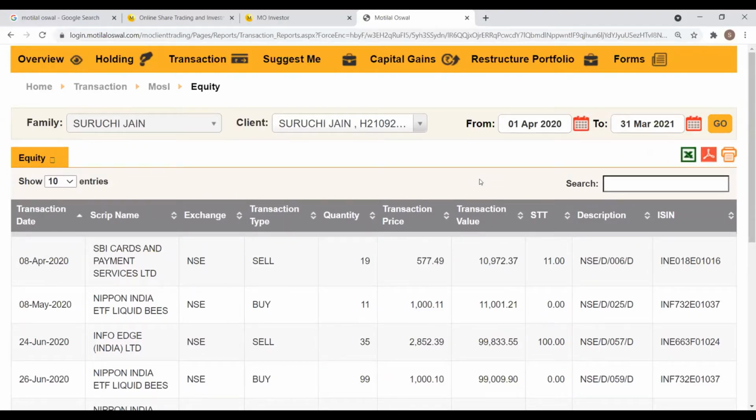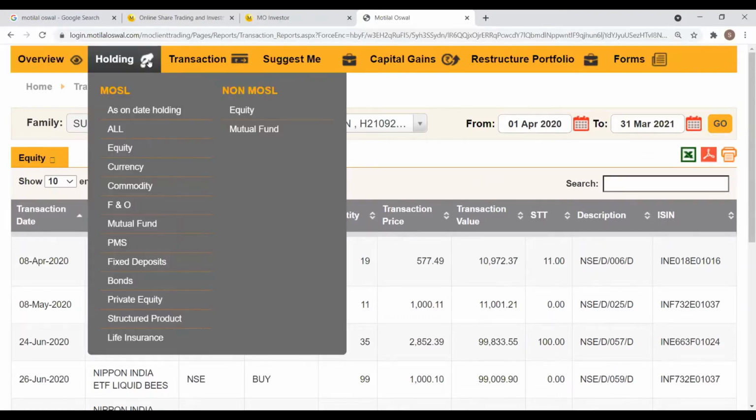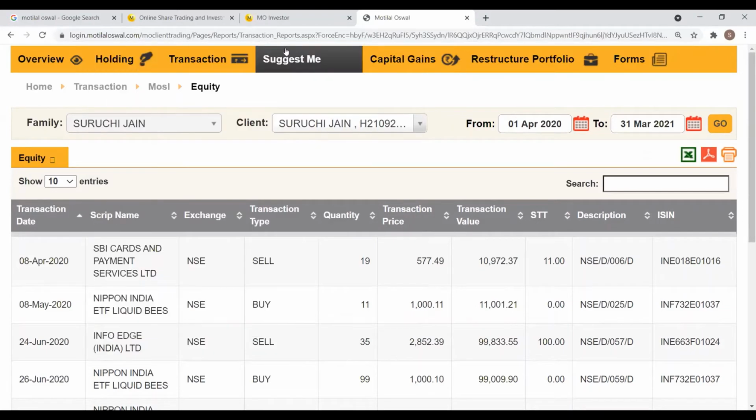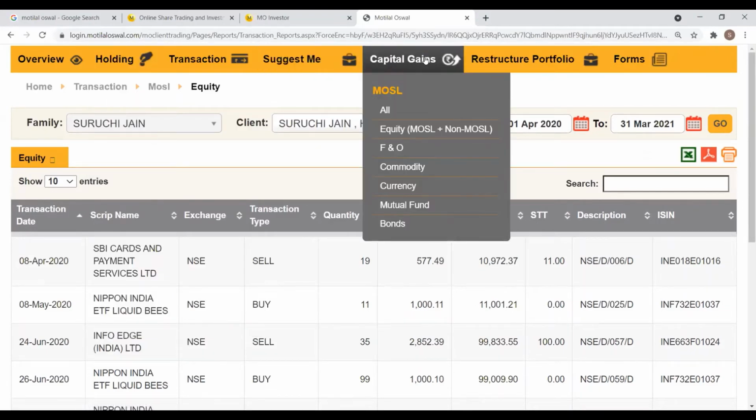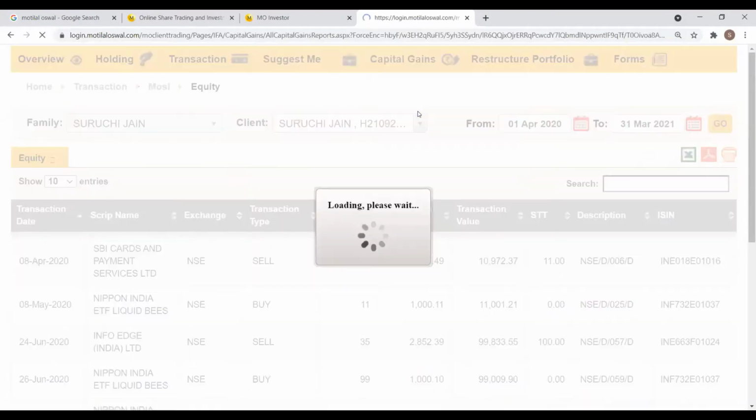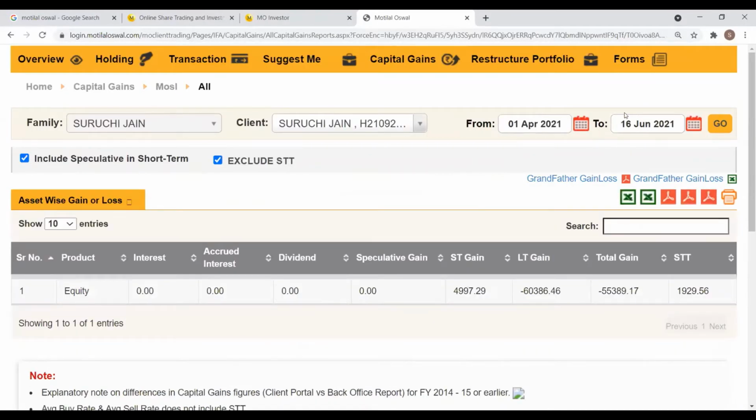Now coming to the capital gains segment. In order to access your capital gains report, on the tab at the top, under the capital gains tab, you'll see an option. Here again, they have divided it into different segments, but we prefer to select all, so we get a comprehensive capital gain report.